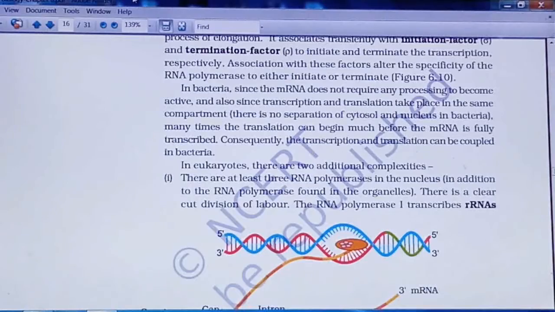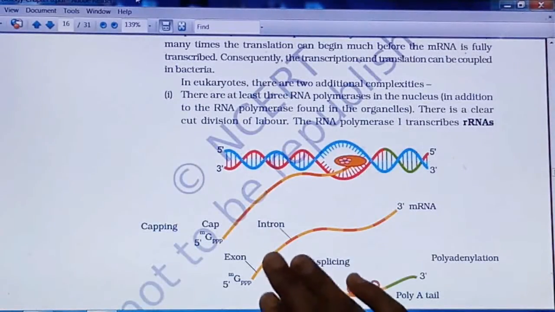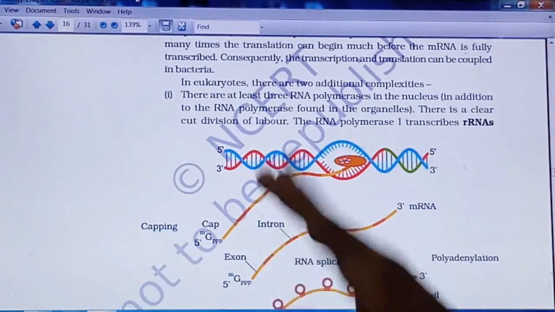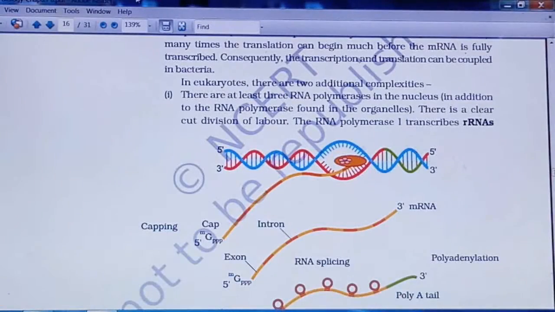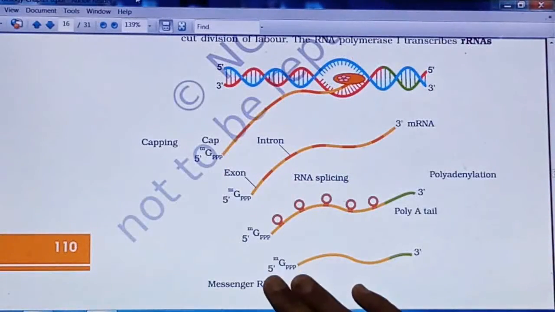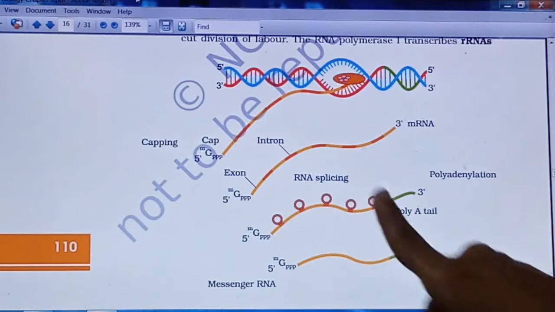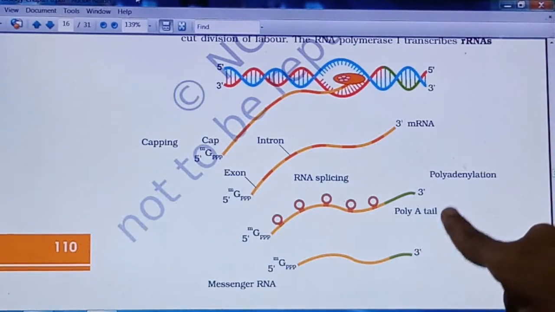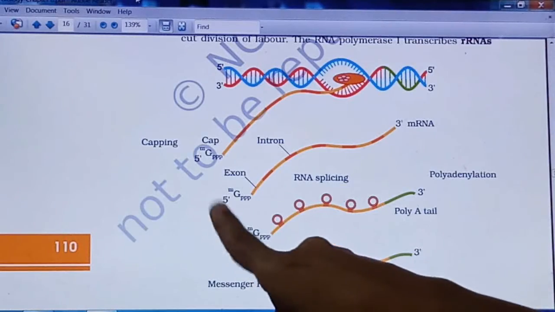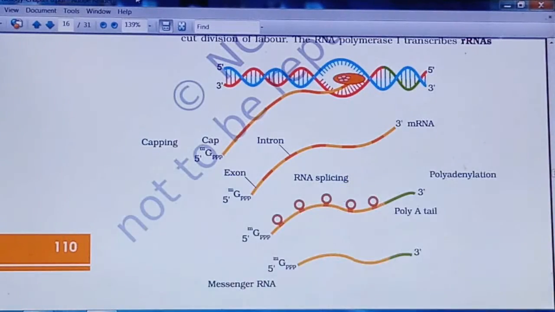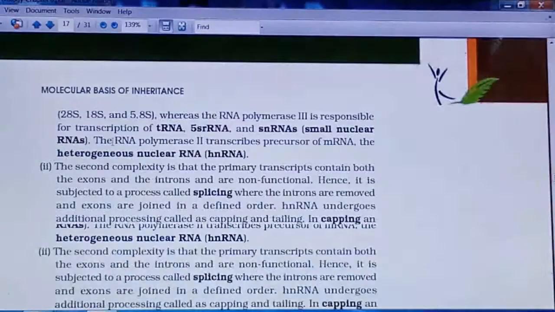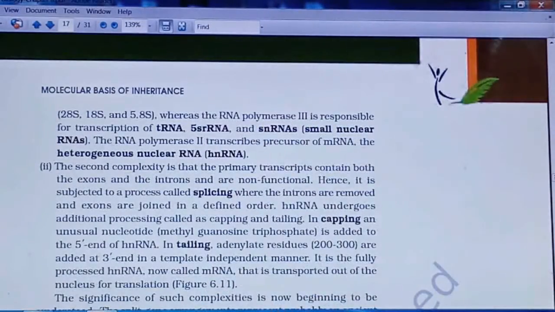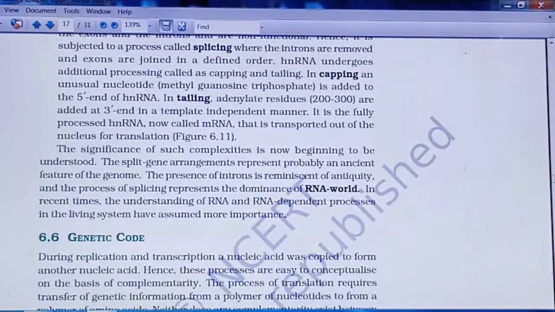This is the transcription in eukaryote. This diagram is again very important, the earlier diagram also and this diagram also. A 5 marks question will be asked on this. In that, RNA splicing is there, the poly-A tail, that is tailing and capping. So these points are very important. The explanation is given over here. So you have to remember this transcription in eukaryote for 5 marks with all this explanation.